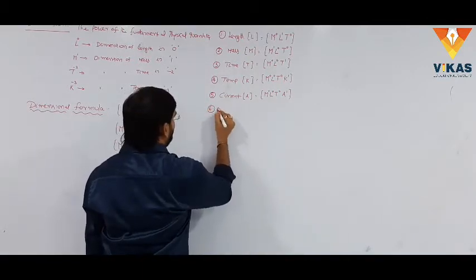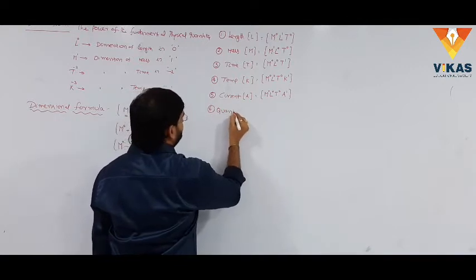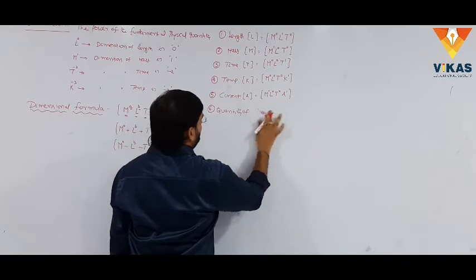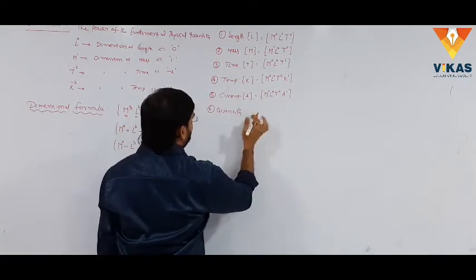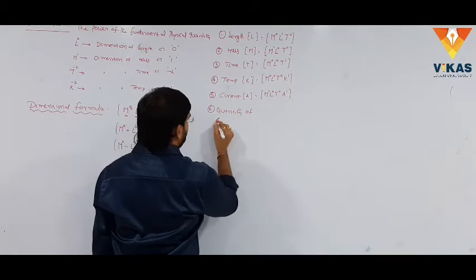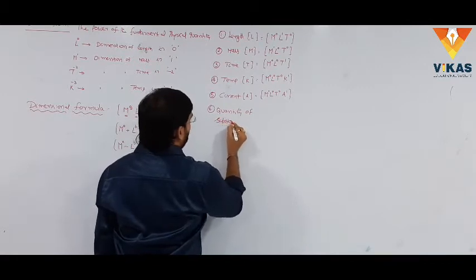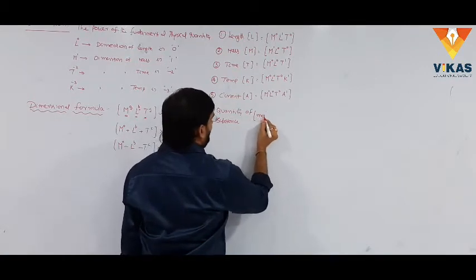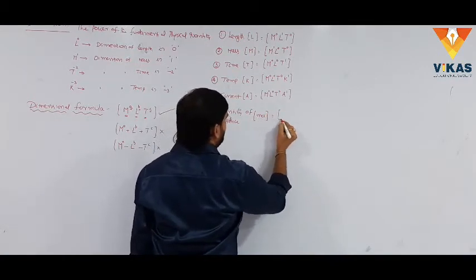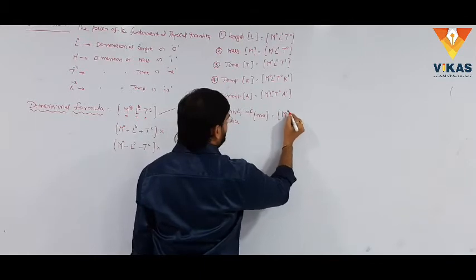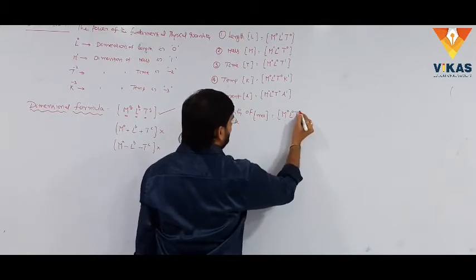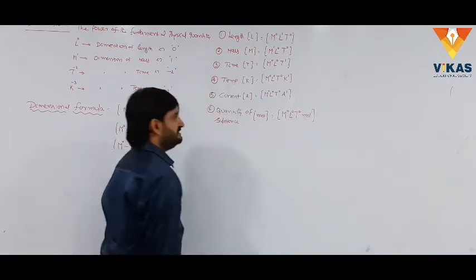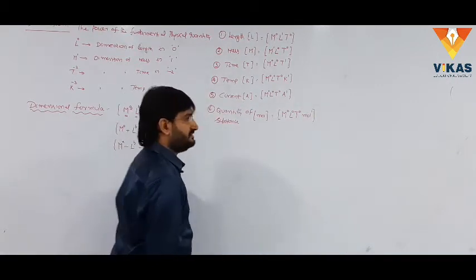And the sixth one is the quantity of substance, which is represented with mole. We must mention MLT, here M power 0, L power 0, T power 0, mole power 1. Yeah, this is the dimensional formula for quantity of substance.